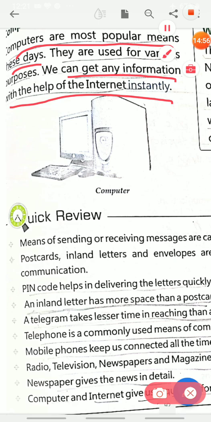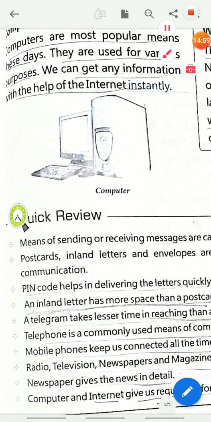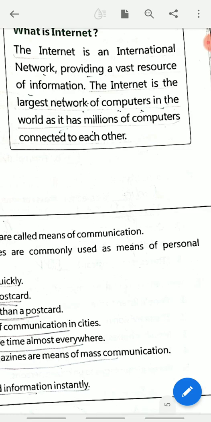Now you can see, children, here. Now you come here. What is internet? Children, please put a big tick here. You have to learn it. What is internet? The internet is an international network providing a vast resource of information. The internet is the largest network of computers in the world, as it has millions of computers connected to each other.